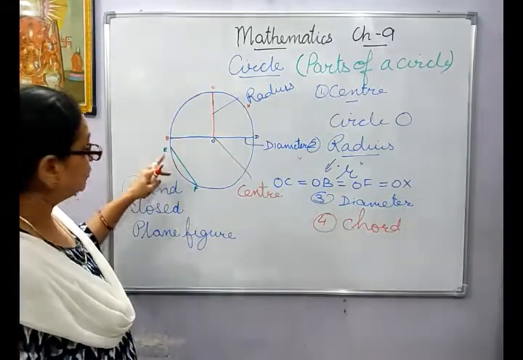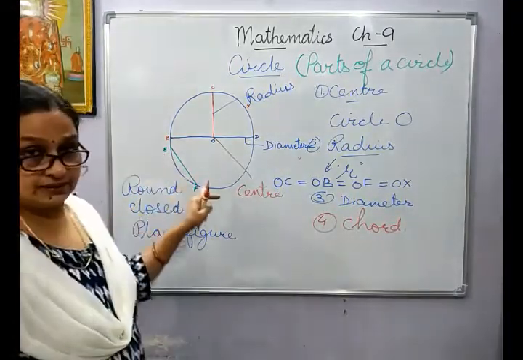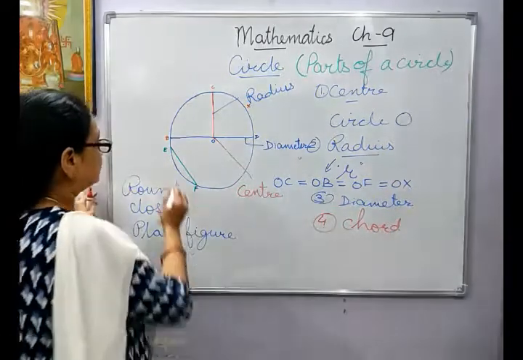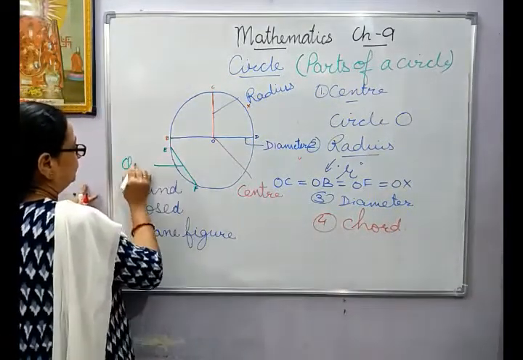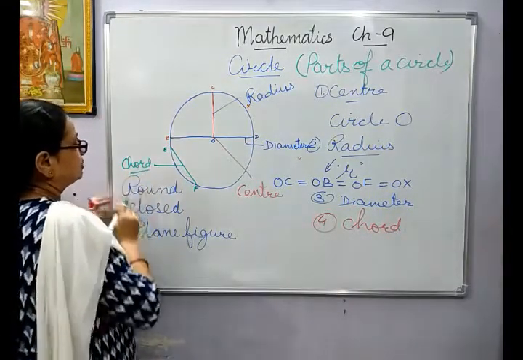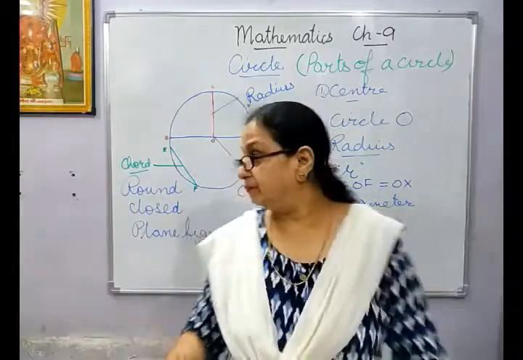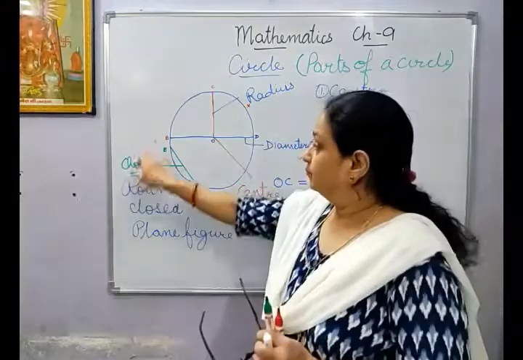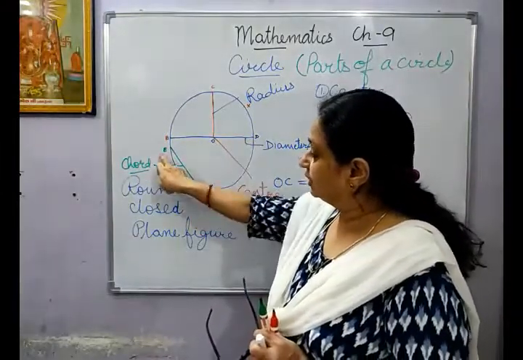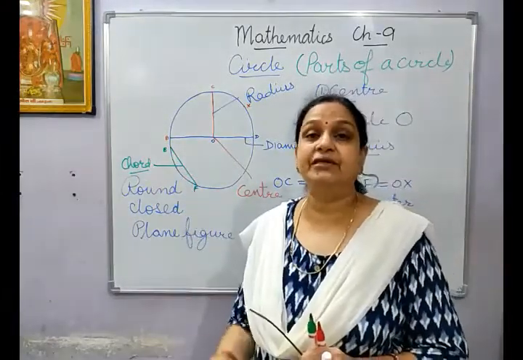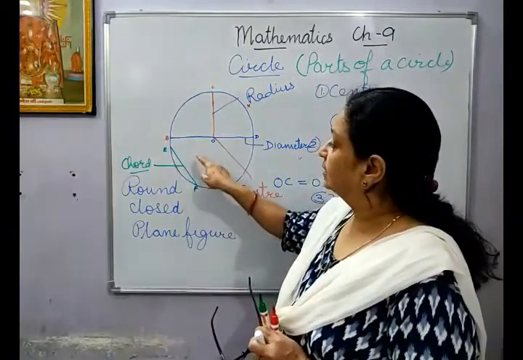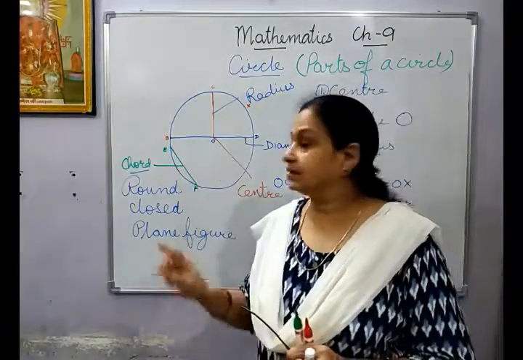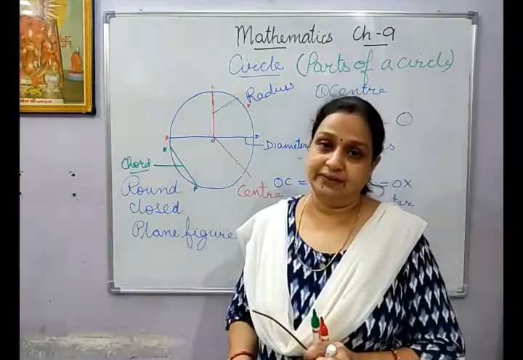This line is joining 2 points on the circle, and this is your chord. Now see children, you will say, ma'am, diameter was also joining the 2 points on the circle, B and D. Here it is joining E and F. Then what is the difference? Children, the difference is that the chord is not passing through the center.